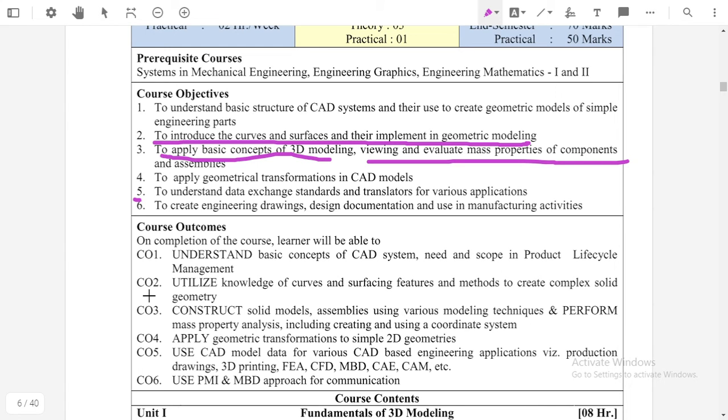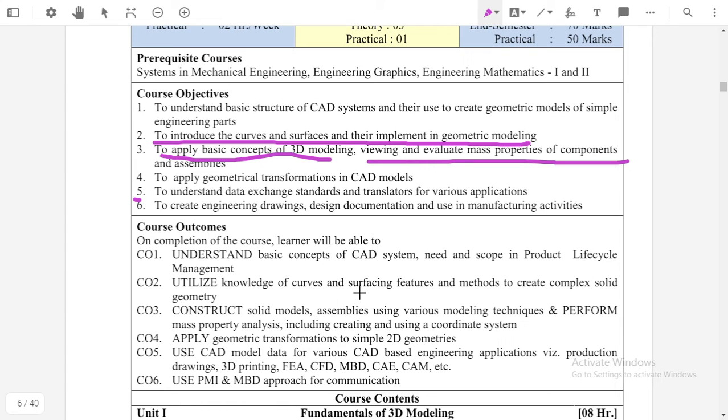It means if we want to create complex geometry, suppose a gearbox of a vehicle, then there are different parts in that, where different types of shafts, different types of gears, and different types of keys are present.